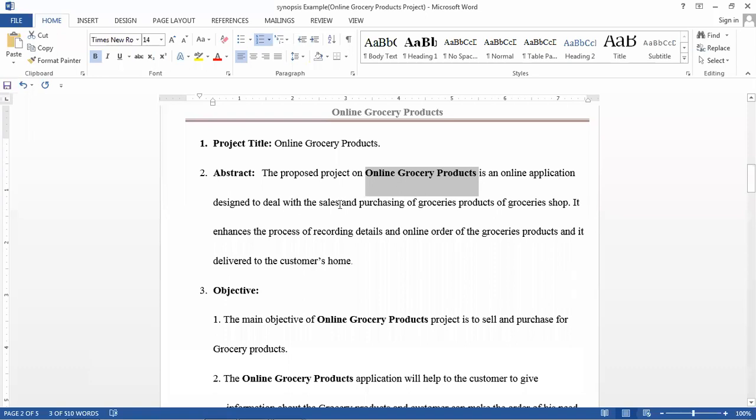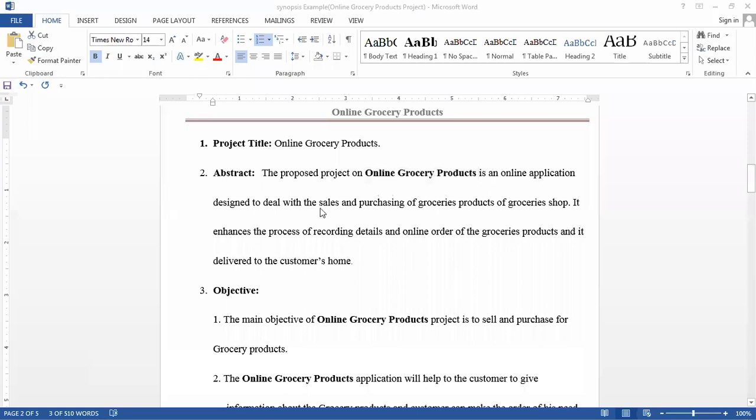Sales means any grocery shop that sells products can register in the website and get a login username and password. By using the username and password he can log in to the application, then upload his products online, and those products will be seen on the first home page. The customer will see the products and buy them. Whichever product is bought, that order goes to the respective grocery shop seller. The seller sees the order and can deliver that particular product. So this concept will be there in the online grocery products application.